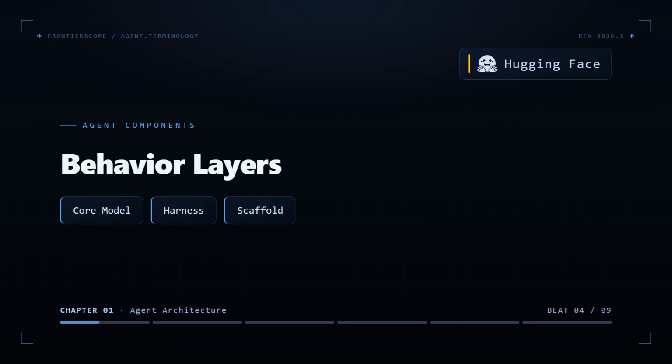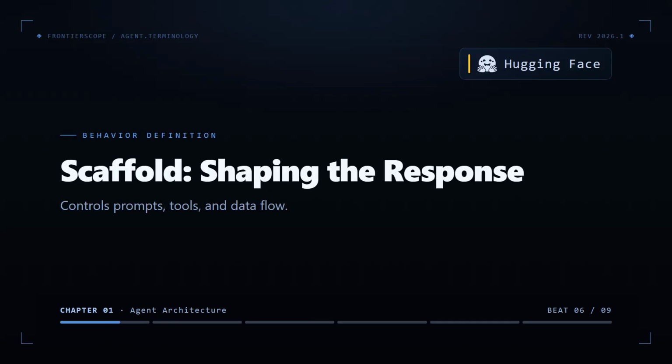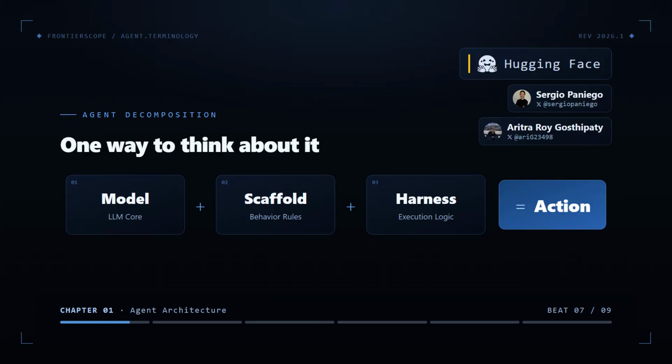The harness and scaffold are where an agent's behavior actually lives, the layers around the core model that turn a text generator into something that acts. The harness is the execution layer. It calls the model, dispatches tools, decides when the task is done. The scaffold defines behavior: system prompt, tool descriptions, response parsing, context management.